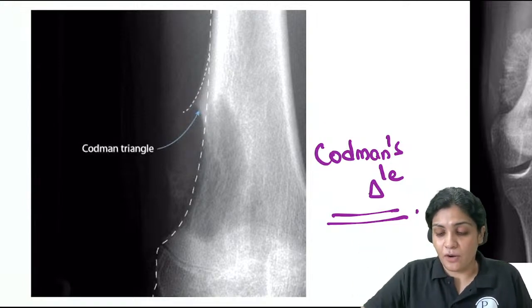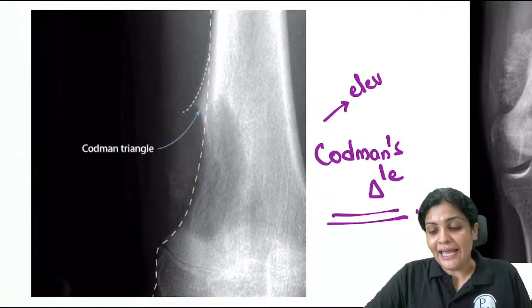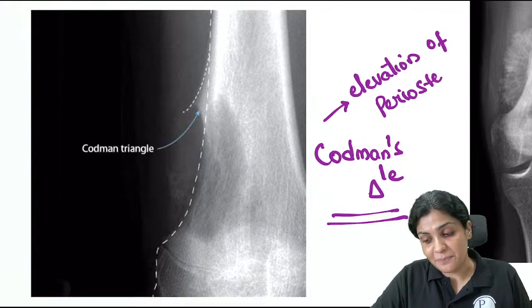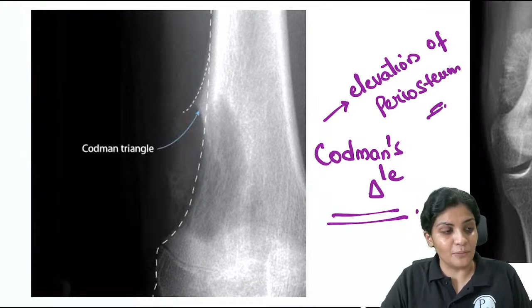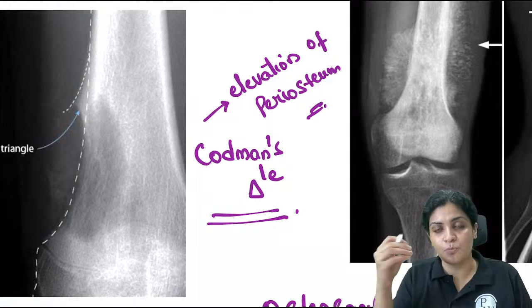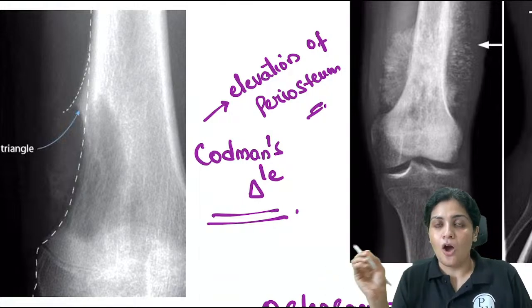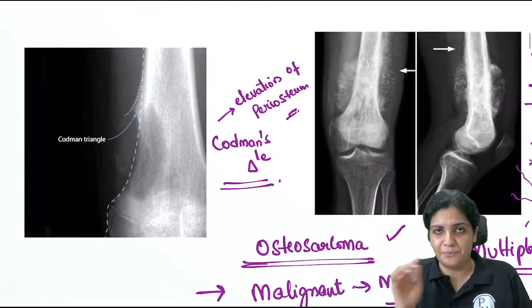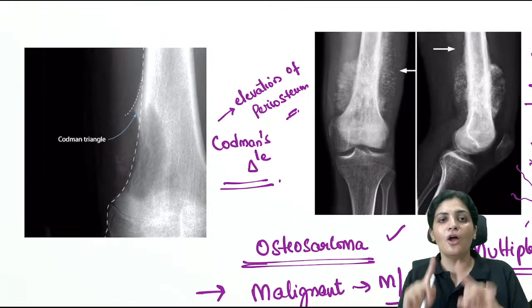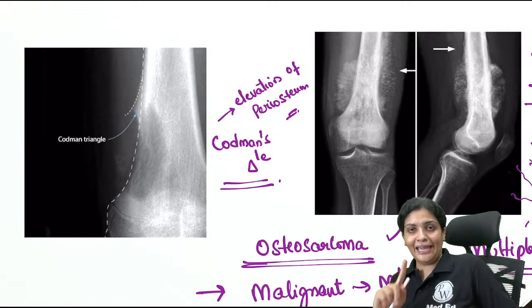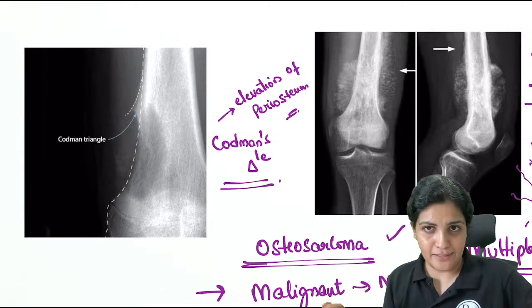But what actually is the Codman's triangle? This is nothing but the elevation of the periosteum. What is sunburst appearance? Sunburst appearance is nothing but osteoid formation, that is bone formation along the capillaries or certain linear structures. So this is named as your sunburst appearance, both seen in osteosarcoma in the metaphyseal region in the age group of 10 to 20 years.